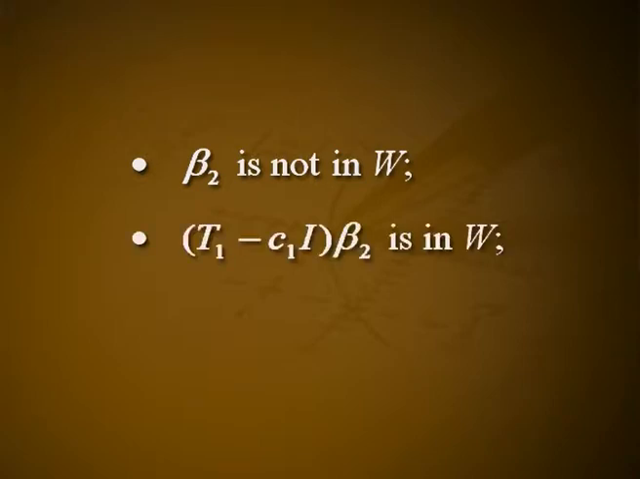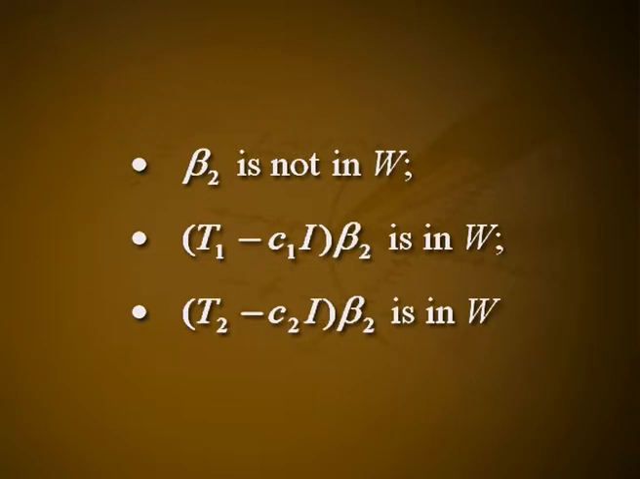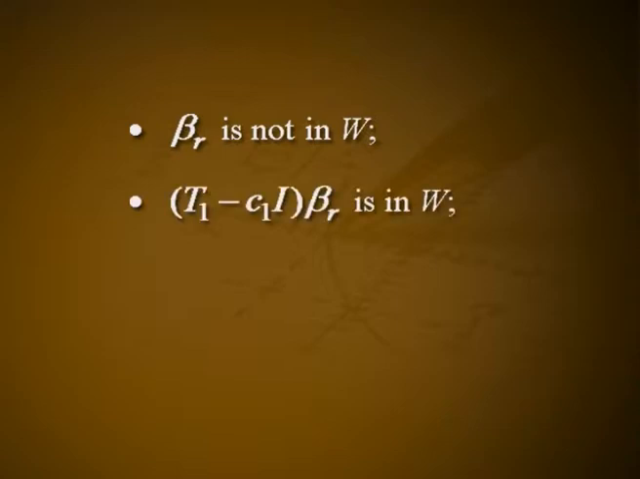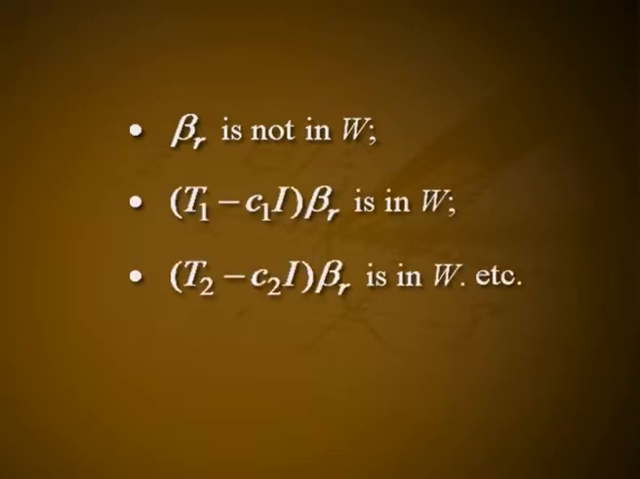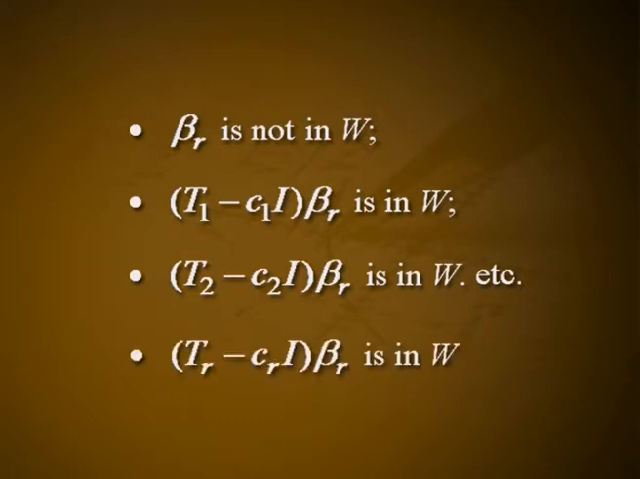Note that beta 2 is not in W, (T1 minus c1 I) beta 2 is in W, and (T2 minus c2 I) beta 2 is in W. Let V2 be the set of all vectors beta in V1 such that (T2 minus c2 I) beta is in W. Then V2 is invariant under F. Apply theorem 2 to U3, the restriction of T3 to V2. If we continue in this way, we shall reach a vector beta r such that beta r is not in W, (T1 minus c1 I) beta r is in W, (T2 minus c2 I) beta r is in W, etc., (Tr minus cr I) beta r is in W.